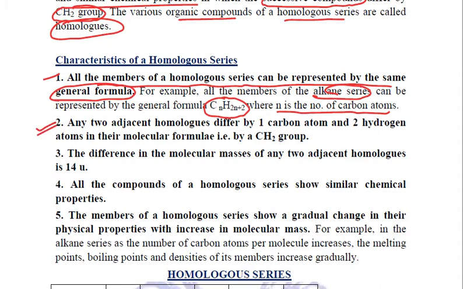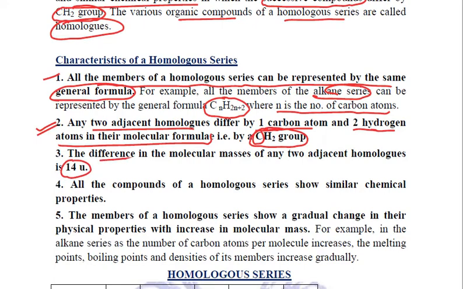Second, very important, any two adjacent homologues differ by one carbon atom and two hydrogen atoms in their molecular formula. That means there will be a difference of a CH2 group. Clear? If we are talking about the number of atoms, the difference is one carbon and two hydrogen atoms. But when we talk about their masses, the mass of carbon is 12 units and the mass of one hydrogen is 1 unit. So two hydrogens are 2 units, and 12 plus 2 is 14 units.